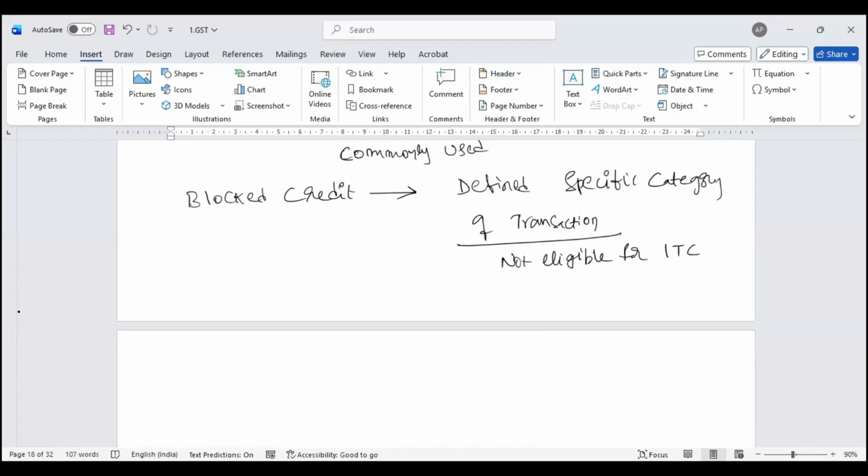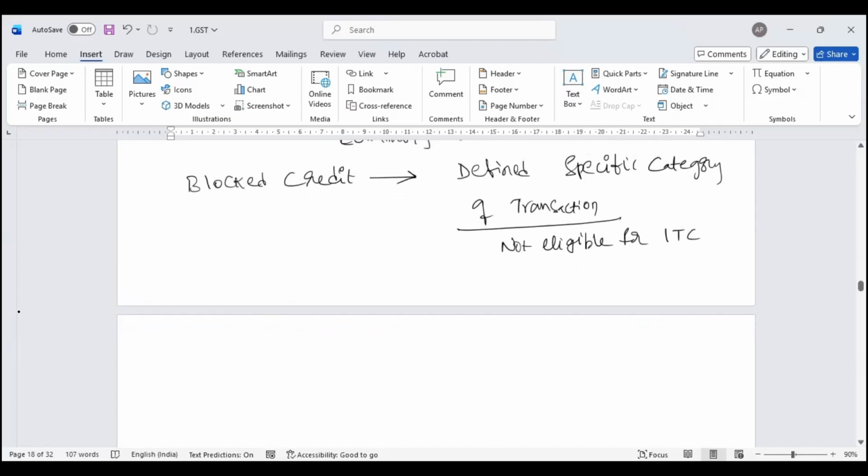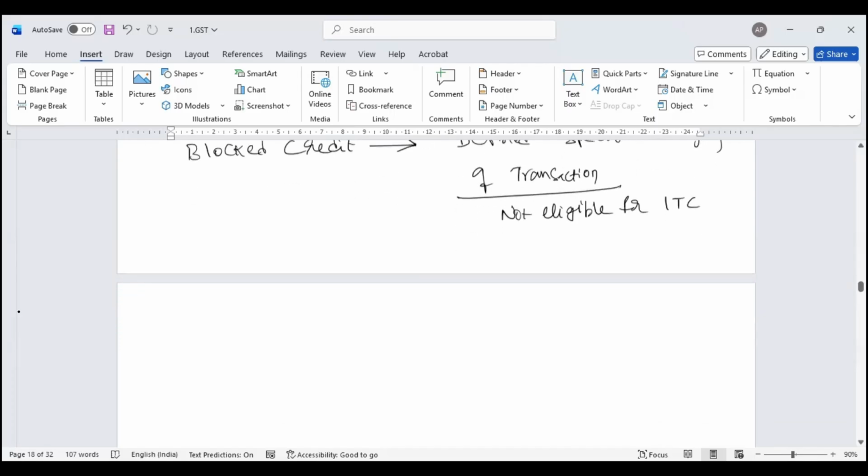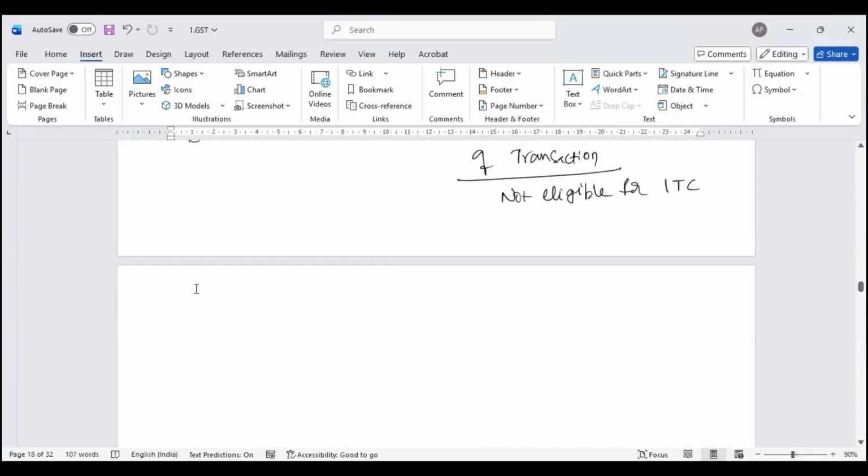Now, this is a condition. Like we discussed, in India I need to have a driving license to drive a vehicle. In India, I should drive on the left side of the road. Now, this is a law. Law means law. We cannot question the law. Without a driving license, I'll drive a vehicle, police will catch you, and he'll do what he has to do. You drive on the right side of the road, something will happen, or someone will catch hold of you. This is what the law says. So I cannot question the law, asking why you have blocked my input tax credit. The law has defined that you should not take input tax credit.